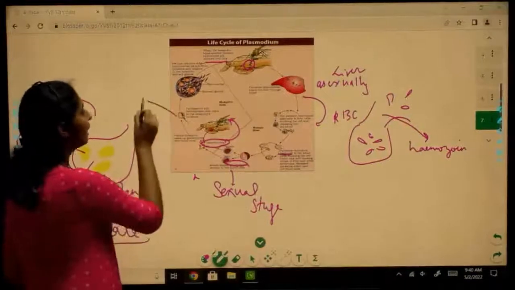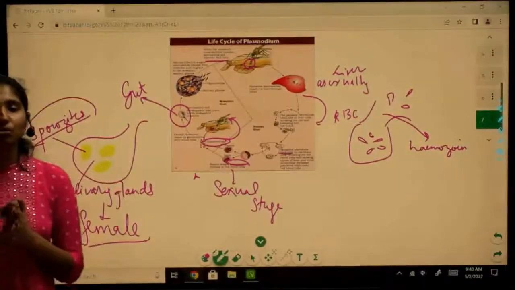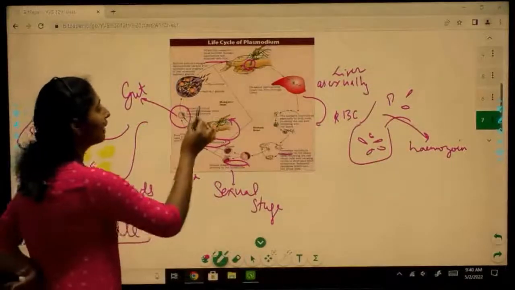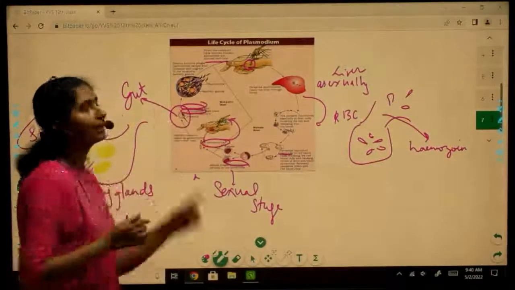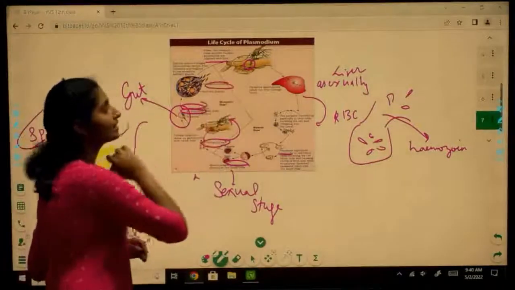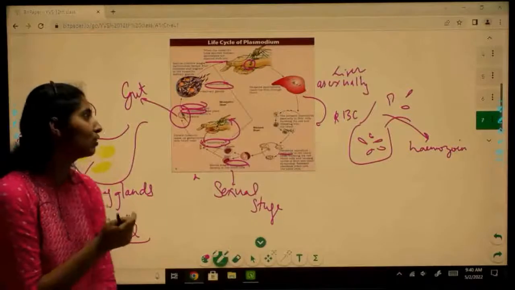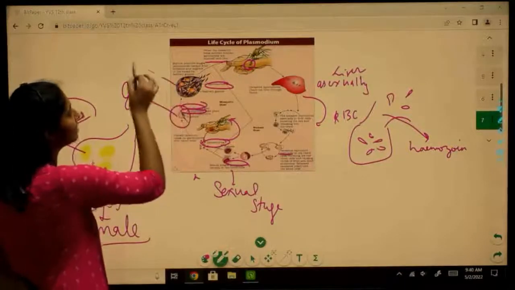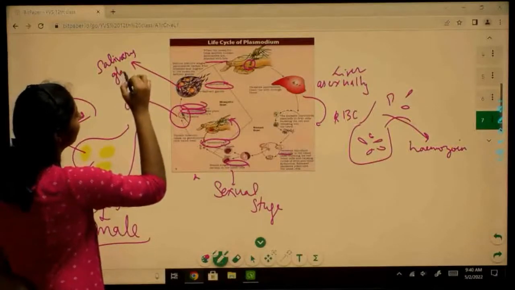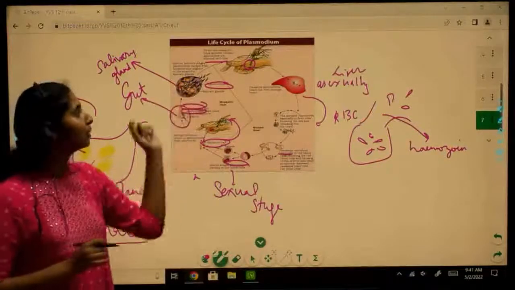Inside the mosquito's gut, what they have shown is the mosquito's gut, right? Inside the mosquito's gut, these gametocytes will fuse and fertilize, right? And as it's written, fertilization and development will take place, which will lead to production of sporozoites. These sporozoites produced in the gut will migrate to the salivary gland of the mosquito. So here you can see this is the salivary gland. Inside the salivary gland are those sporozoites that have been produced, right?